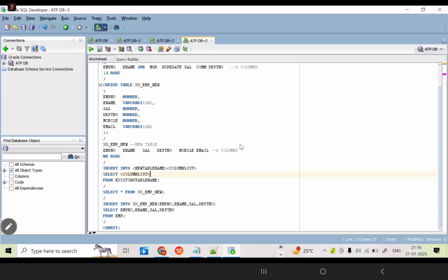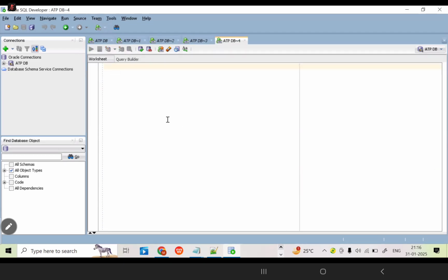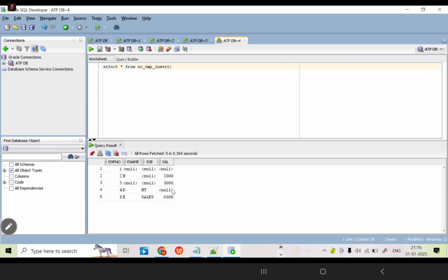Why do we want to go for the update command? Can anyone guess? Data in the table, for example, select star from the emp insert table. Correct? This table is there. How many rows are there here as of now? First, we need to check this. How many rows are there in this table? 5 rows only.